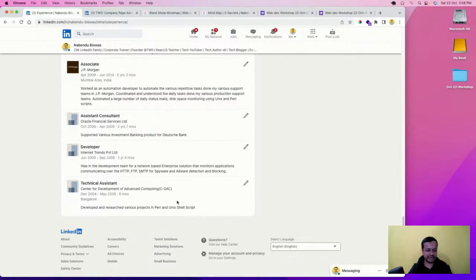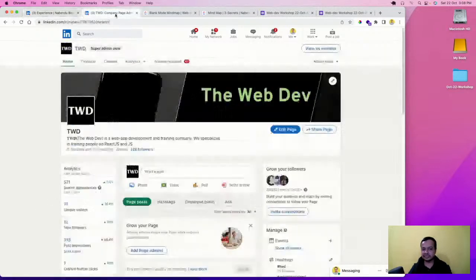So this is about me, and this is the company. It's a fully registered company, and we pay our GST on time. So the certificate which you'll get will be a proper certificate. We are a registered company. We are registered in Bangalore, although I am located in Bhopal.